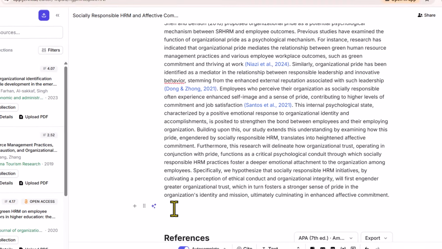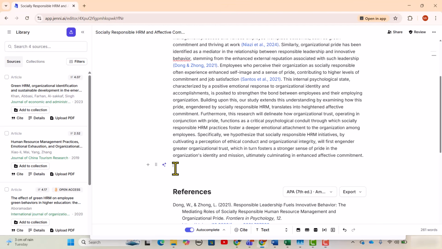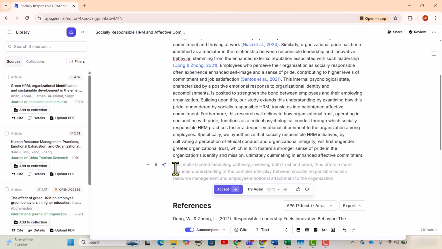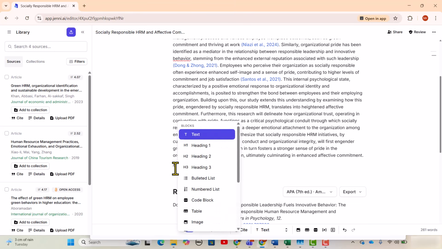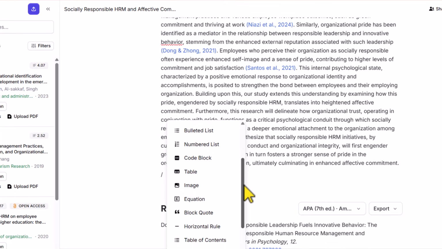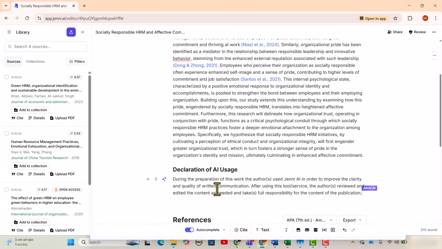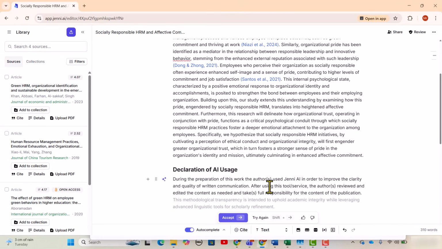Jenni has this inbuilt feature of AI declaration. Once you complete your research article, let's say I have completed this one, I will put my cursor here and simply type the slash from my keyboard, and here you will see some options. Just scroll down and you will see AI declaration. Let's click it. See, Jenni has just added the AI declaration in my research article.